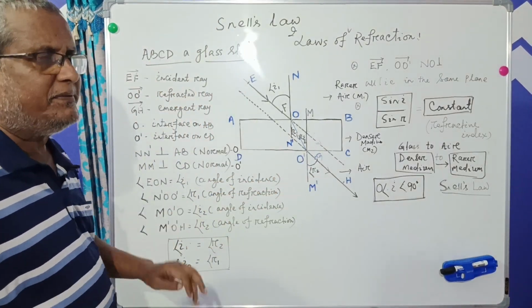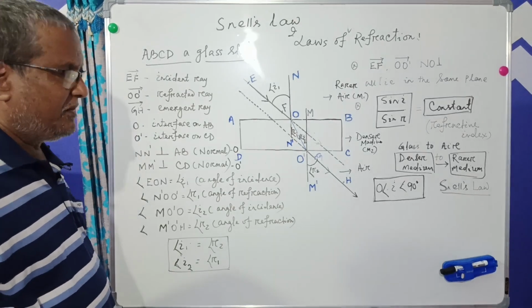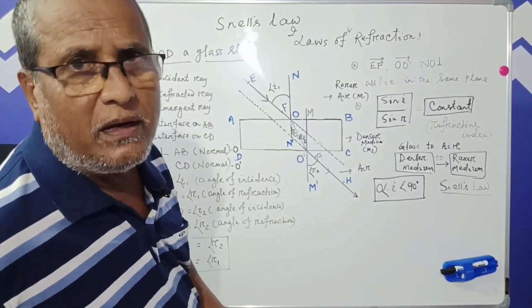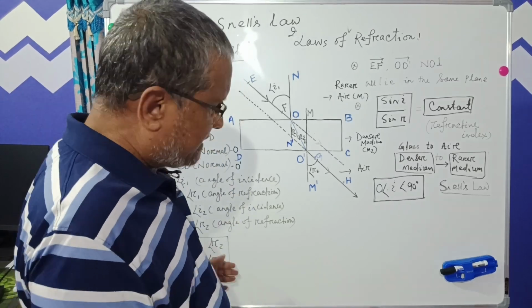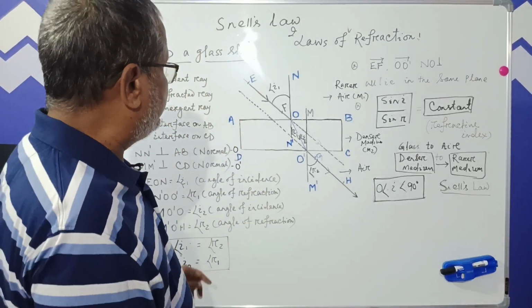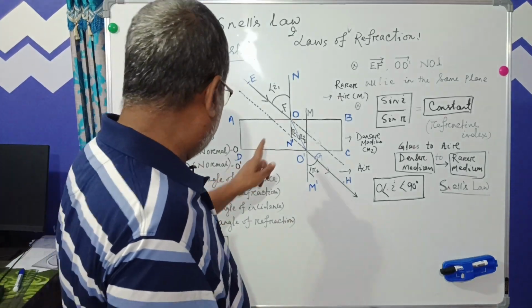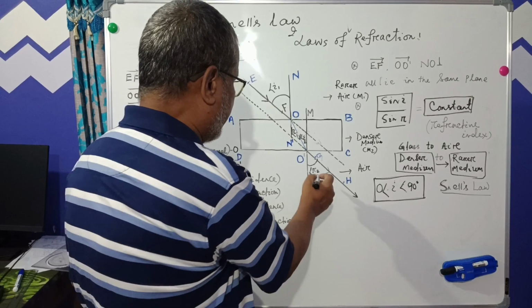What's the relationship? Let us compare. This question was asked in your previous year's exam, and in several exams this question has been asked. Now you see, this angle I1 is equal to R2.